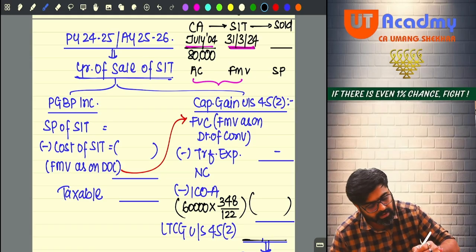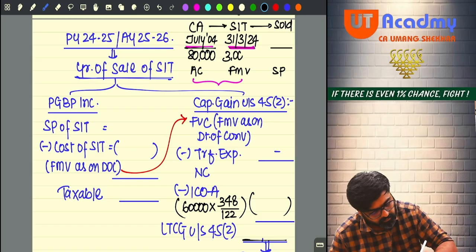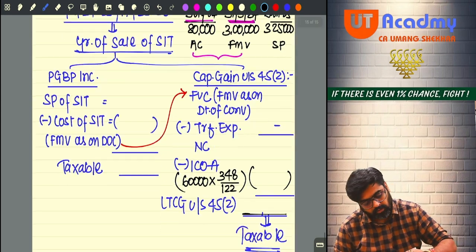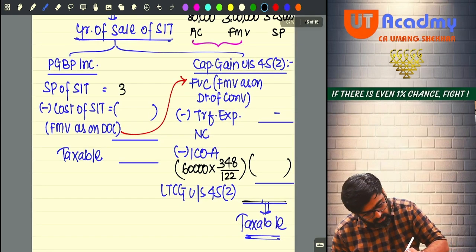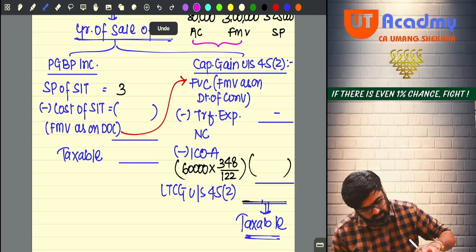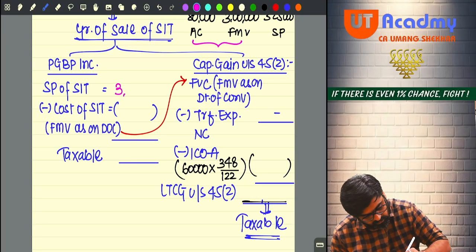As on that day, the fair market value was 3 lakhs. And it was sold in January 25, meaning previous year 24-25, for how much? 3,25,000. That's it. Done. So selling price of stock in trade was 3,25,000. What was the cost?